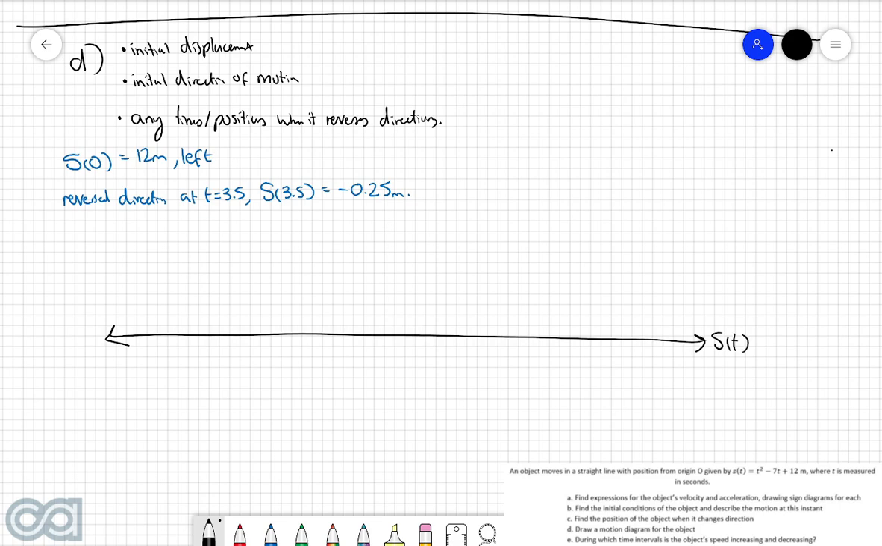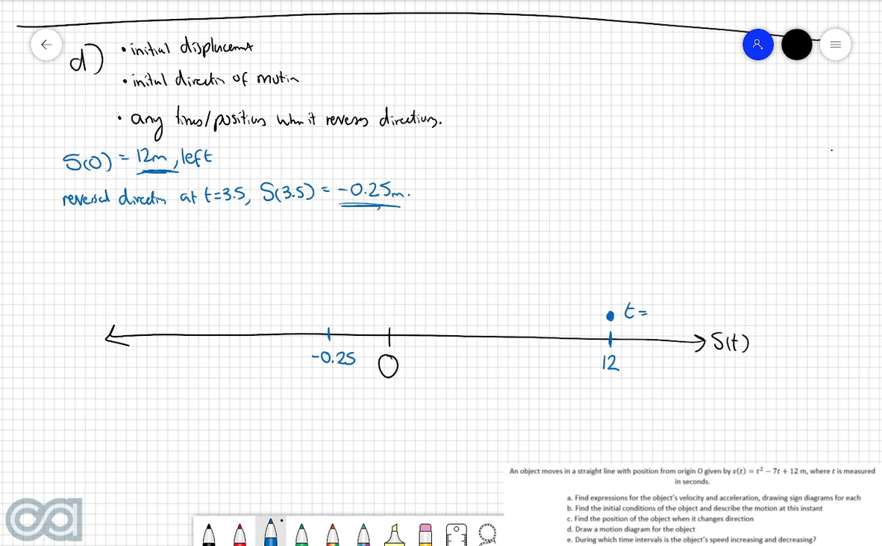We're going to indicate that the origin O is directly in the middle. Now, we've been told that initially it is positioned 12 meters to the right of the origin, so we can indicate that here. And the other key displacement that we have to consider is this negative 0.25, in which it reverses directions. So I'm going to just indicate that here just for now. However, we always start where the object starts. So we are saying that the object initially starts at a position of 12.